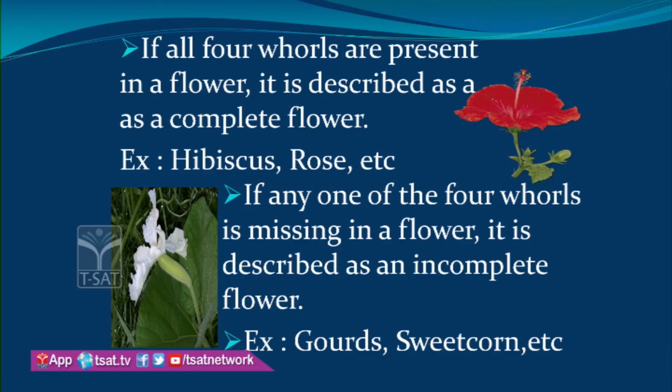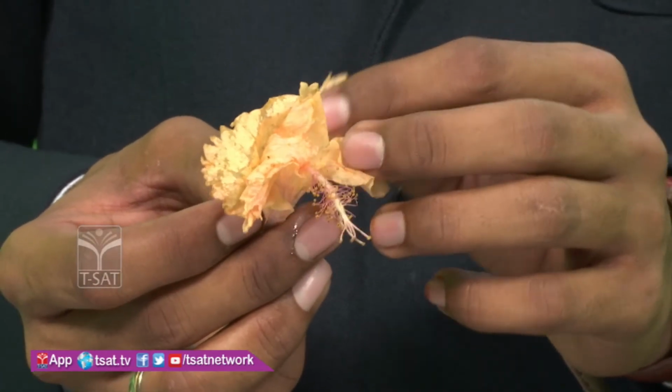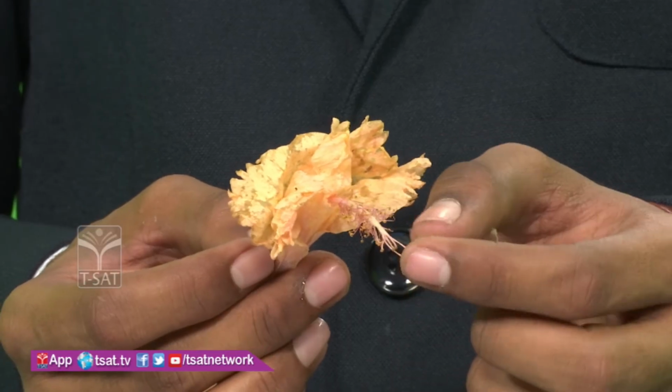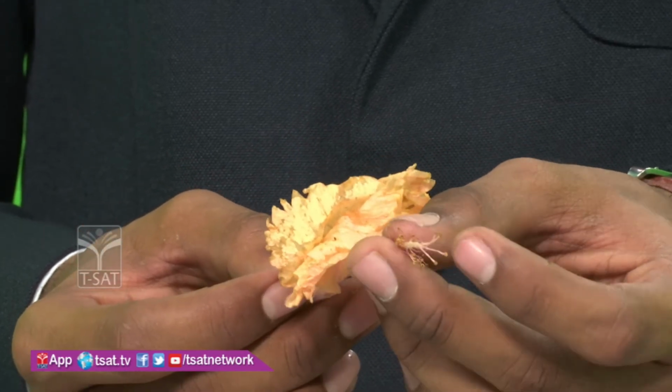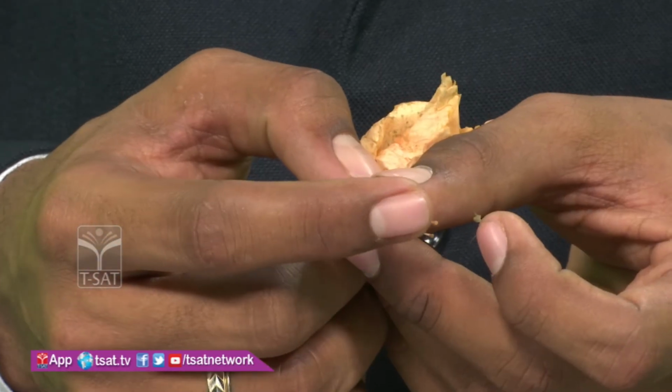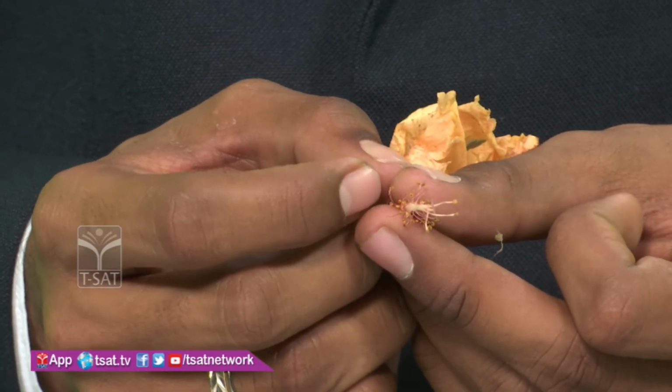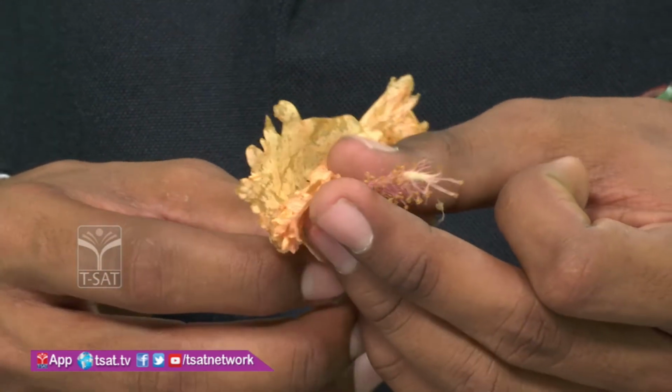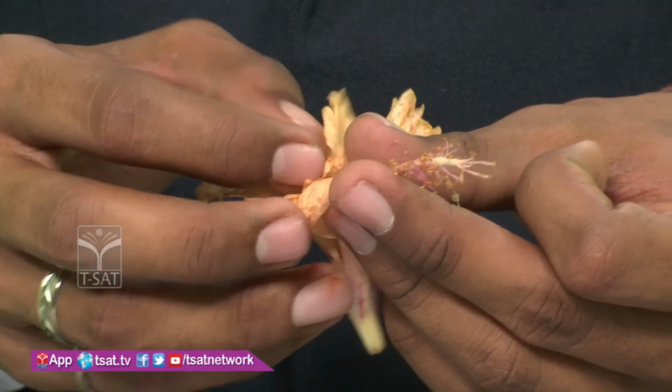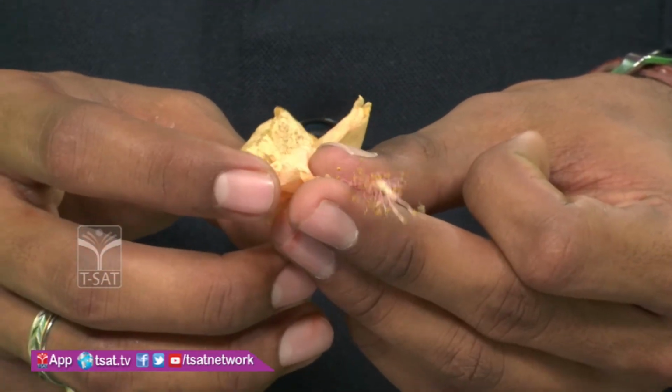Friends, look at this flower. This flower has all four whorls: the calyx, corolla, androecium and gynoecium. It has many carpels. See here, these have many carpels. Are they fused or not fused? Fused. That is nothing but syncarpous.